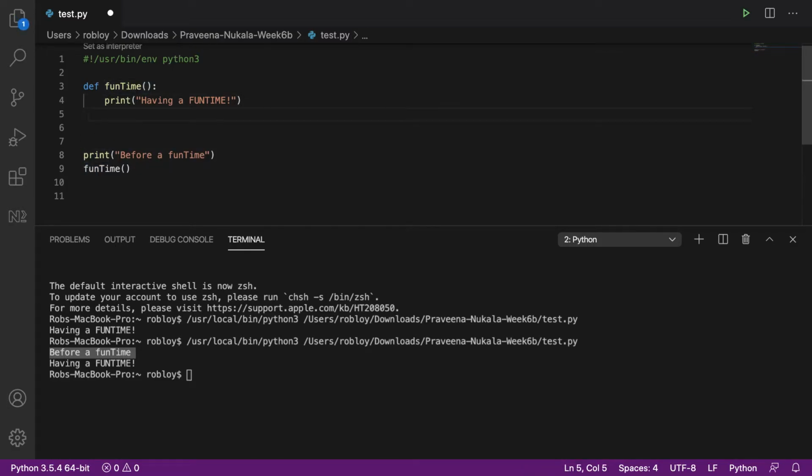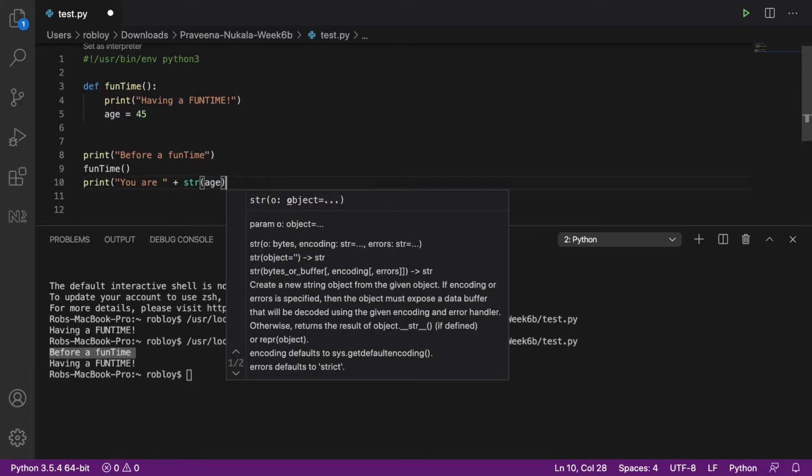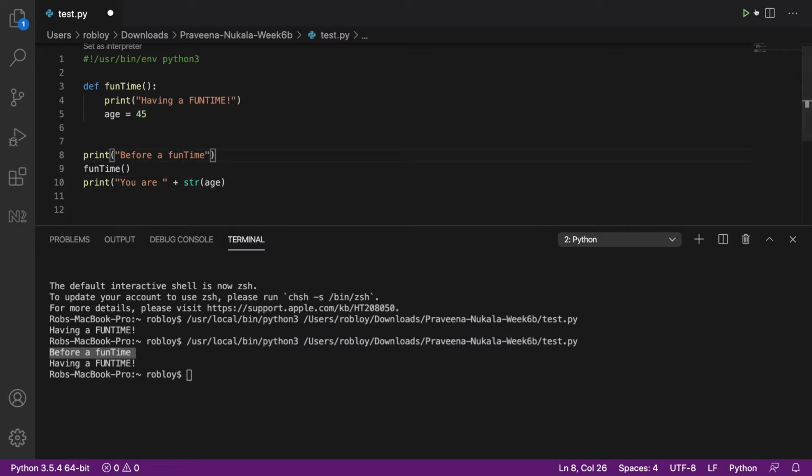Let's declare a variable here, and we'll say age 45, and then I'm going to try to print out you are, and we'll say age down here. Actually, we're going to have to cast that to a string since that's going to be an integer coming in. Let's see what happens when we run that.